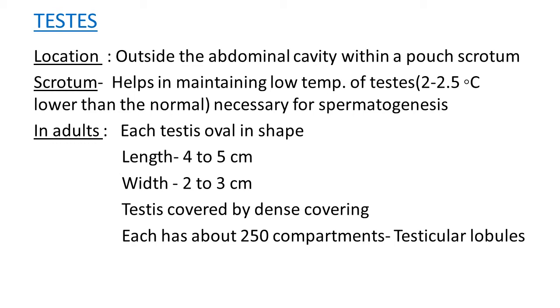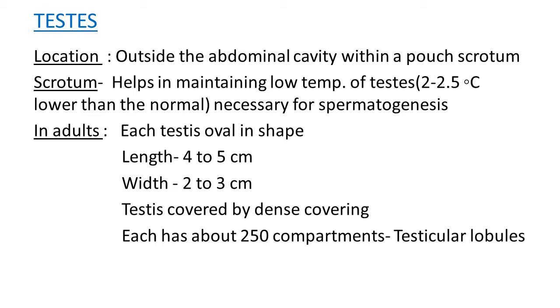If we talk about adults, in adults each testis is oval in shape. The length is 4 to 5 centimeters and the width is 2 to 3 centimeters. These testes are covered by a dense covering.